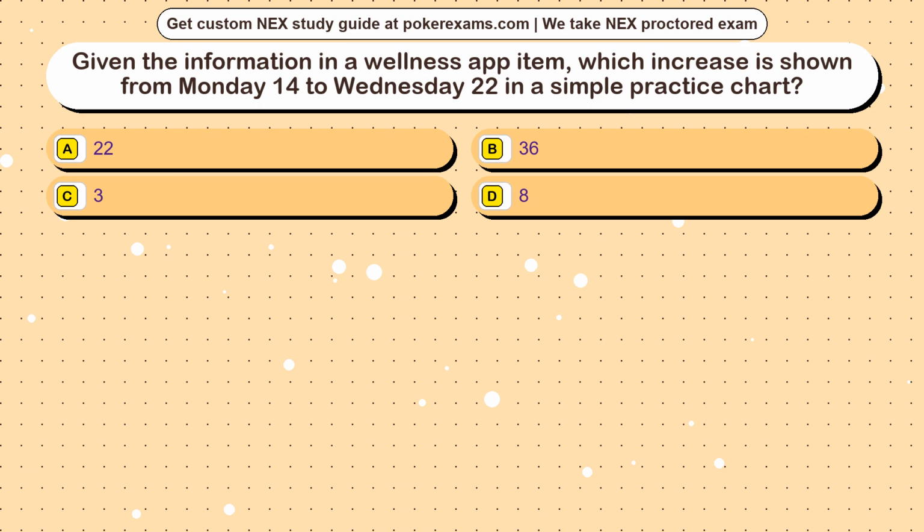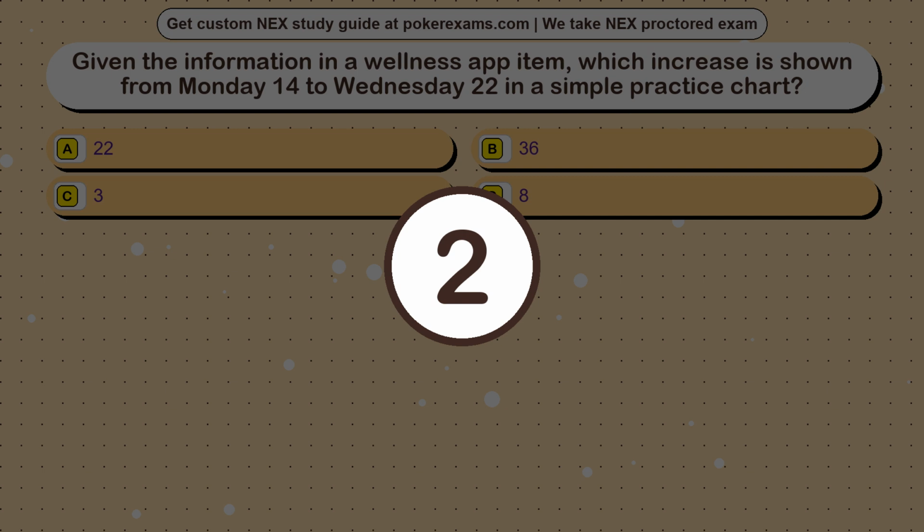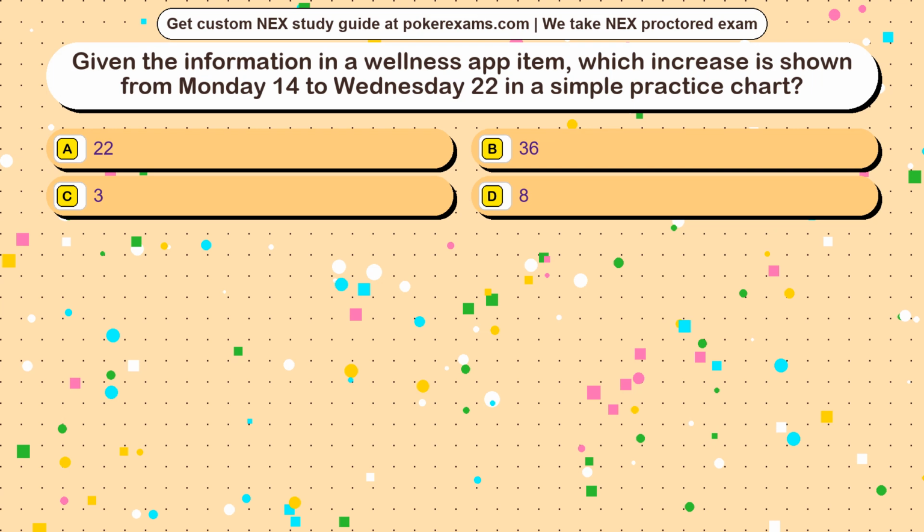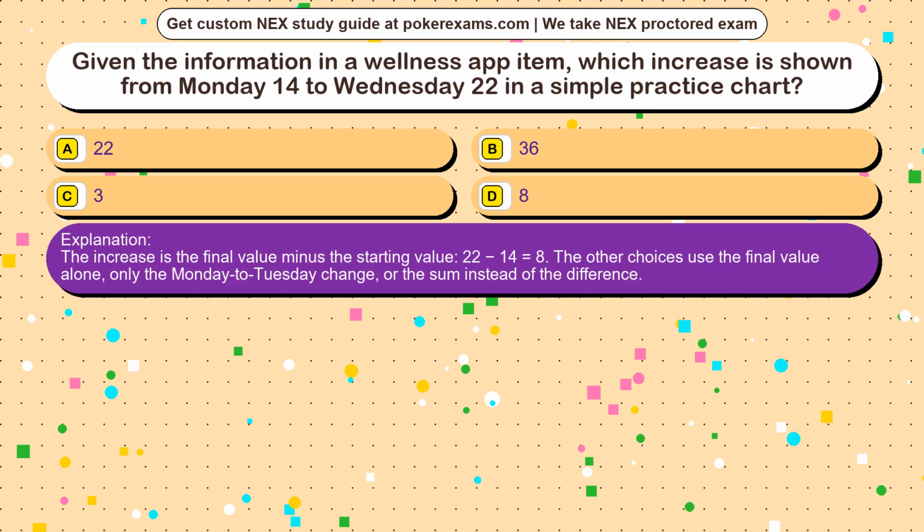Question 6. Given the information in a wellness app item, which increase is shown from Monday 14 to Wednesday 22 in a simple practice chart? Option A, 22. Option B, 36. Option C, 3. Option D, 8. The correct answer is option. The increase is the final value minus the starting value, 22 minus 14 equals 8. The other choices use the final value alone, only the Monday to Tuesday change, or the sum instead of the difference.